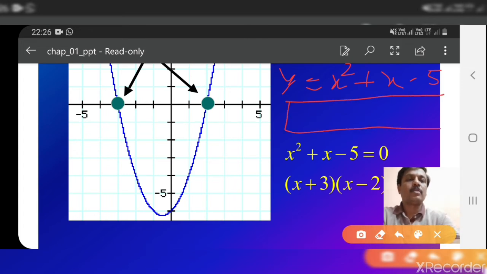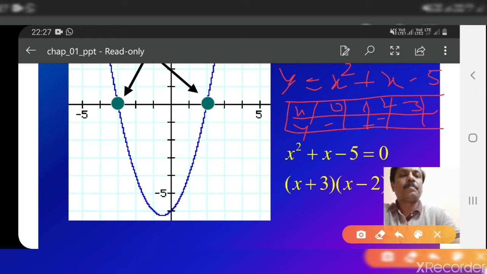You have already learned how to draw graphs, right? You make two columns, x and y. Here we give different values to x, like 0, 1, 2, and we find the corresponding values of y. But here we give both positive and negative values: 0, plus 1, plus 2, plus 3, and so on. Then we give minus 1, minus 2, minus 3. Then we find the corresponding values of y. Then we plot the graph of x versus y. Then we get a graph of this nature.